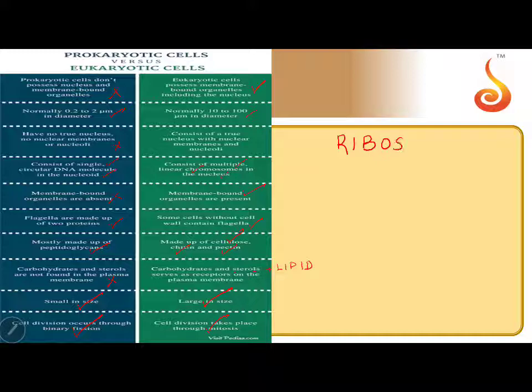Ribosomes are common to them. I see ribosomes in prokaryote also. I see ribosomes in eukaryote also. Many a times I see students carrying a myth that ribosomes also have a membrane. No. Ribosomes are amembranous structures. If it is present in prokaryote, they don't have a membrane. If it is present in eukaryote, they don't have a membrane. Maybe the size, the structure, the function may differ, but there is no membrane.